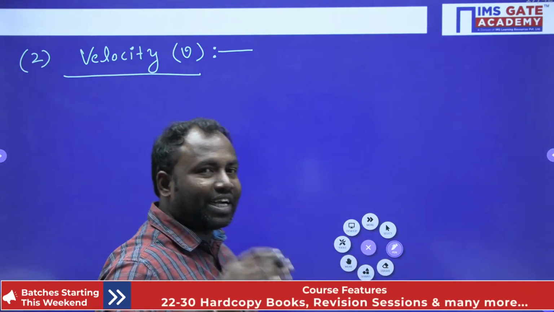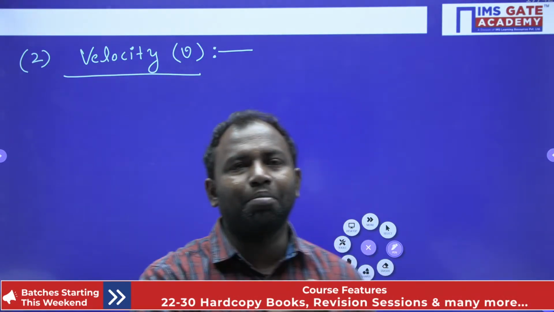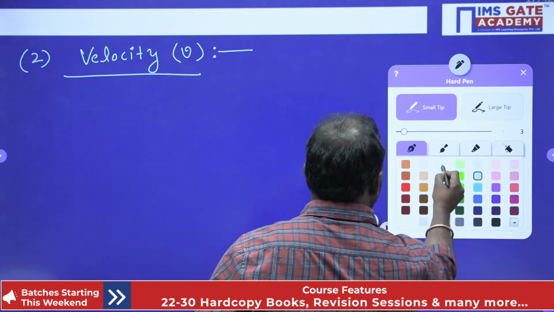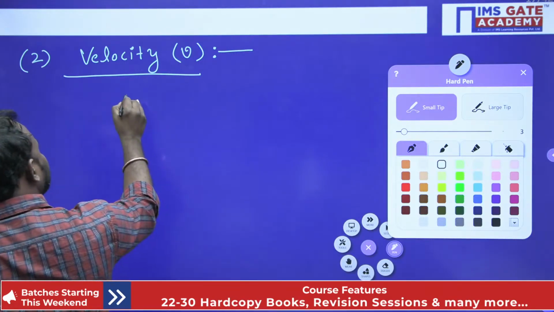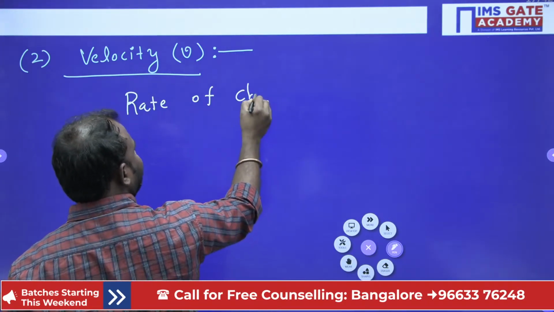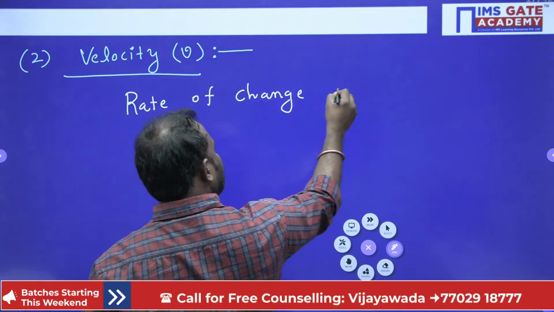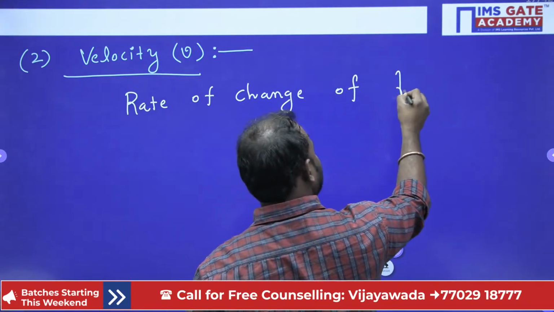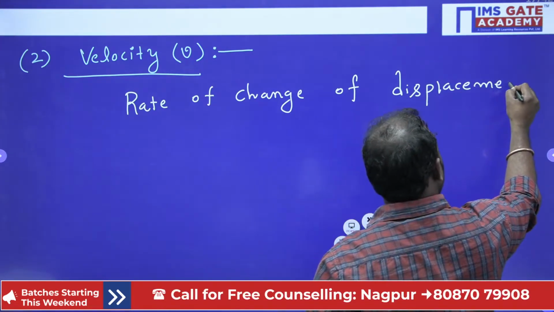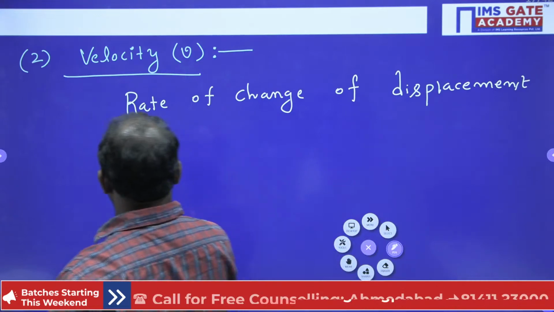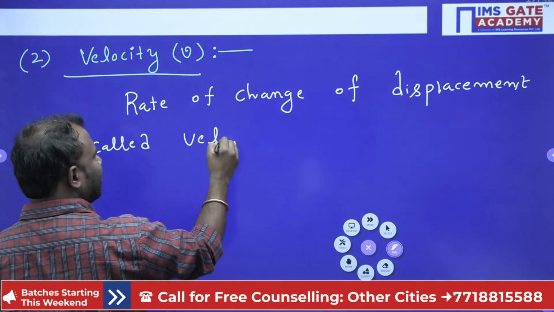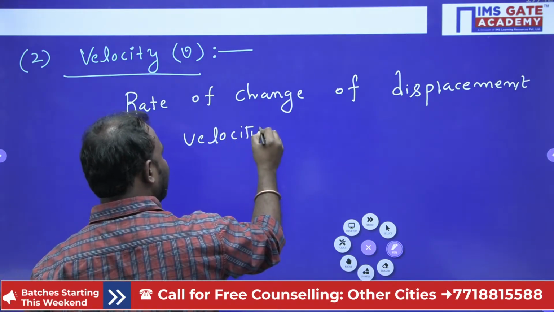So the rate of change of displacement is called velocity. Yes guys, rate of change of displacement is called velocity.